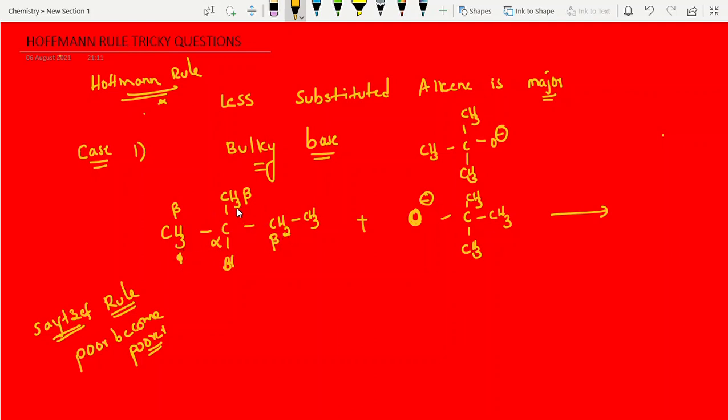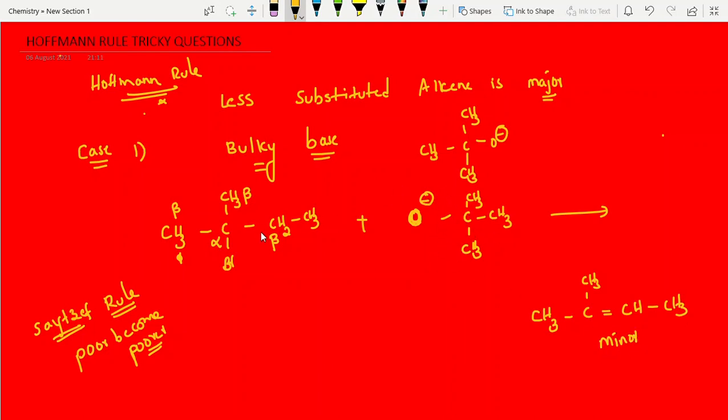Here two hydrogens, here three hydrogens, here three hydrogens. These two methyl groups are the same. Out of these, this has two hydrogens, so this is poor become poorer. That is the Saytzeff product, and here it is minor. If you use a bulky base, first you can write the Saytzeff product, and that is minor.